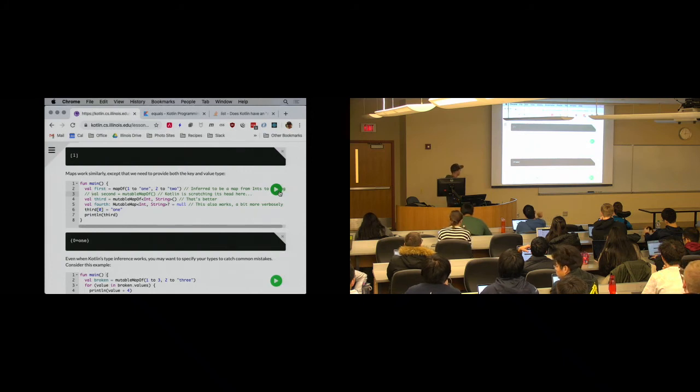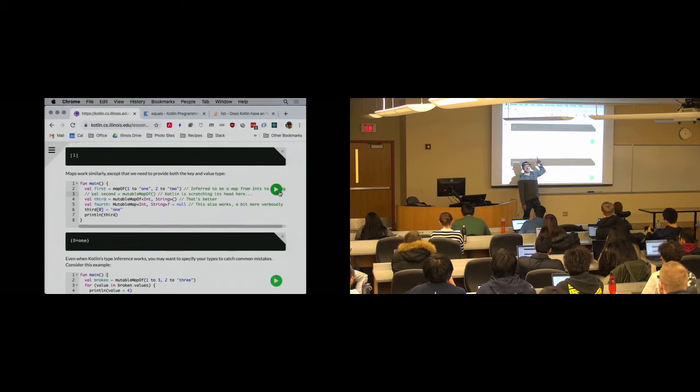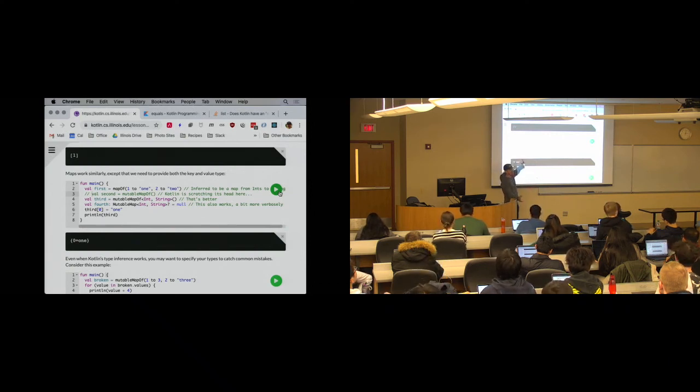There you go. So now what's happening here is I'm saying I want a variable called fourth. That variable is going to be a mutable map from int to string. It's also nullable, so it can take on a null value. Actually, this is a really dumb line of code, because I've created a val, so I can never change it. So now I've got a null map. What am I going to do with that? I don't know. Hopefully David has a good idea. But if I made this a var, it would make more sense. But anyway, this will work.